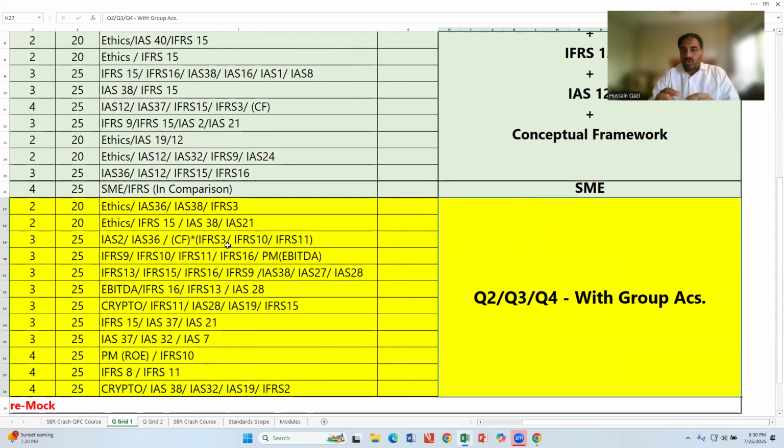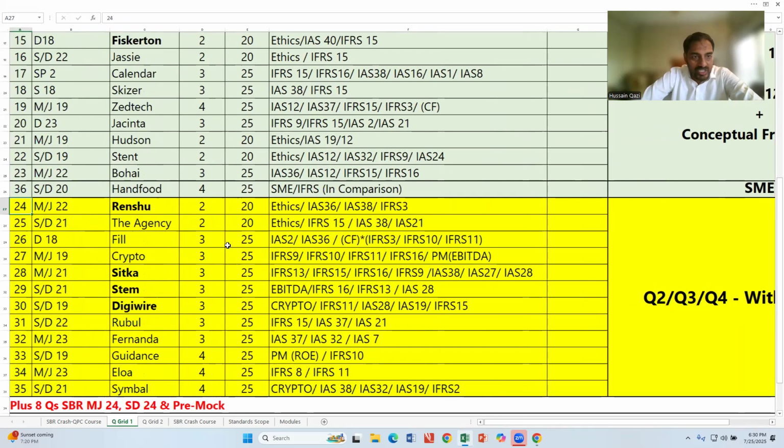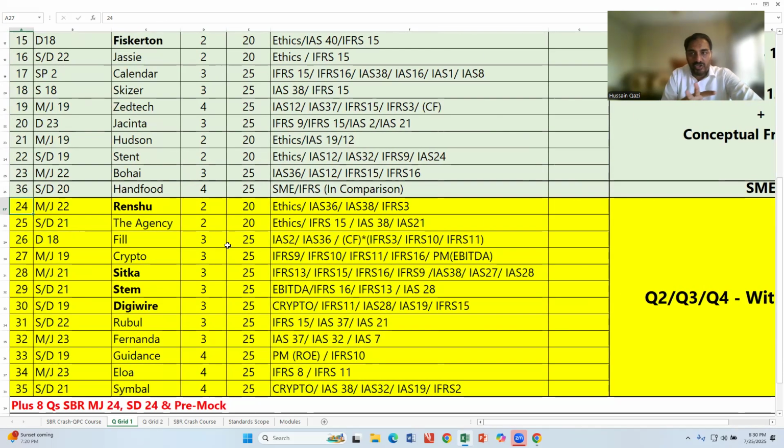So you need to recall group accounts with your studies or my notes. Complete group accounts notes are available with the link. Quickly review and attempt these questions. After 30-35 questions, you will be able to secure your 70 marks.